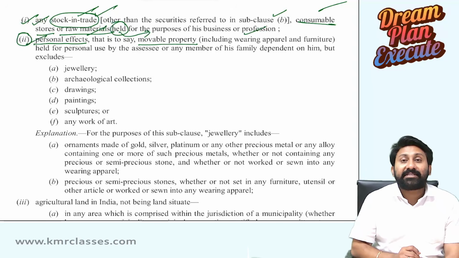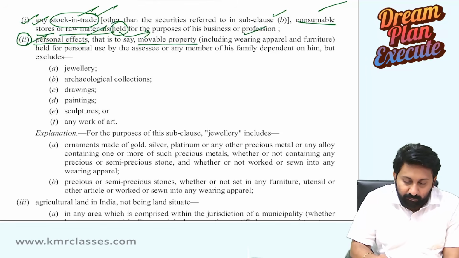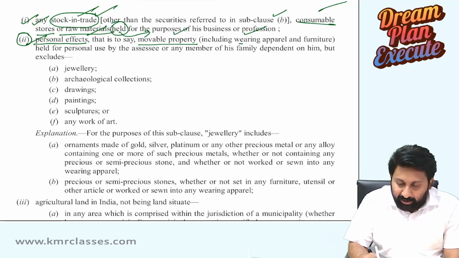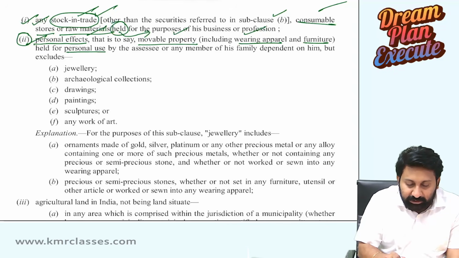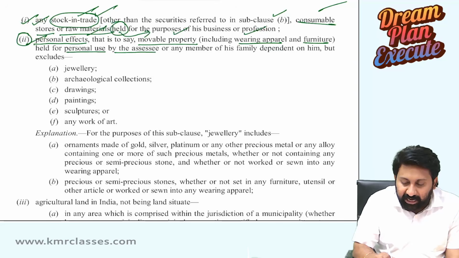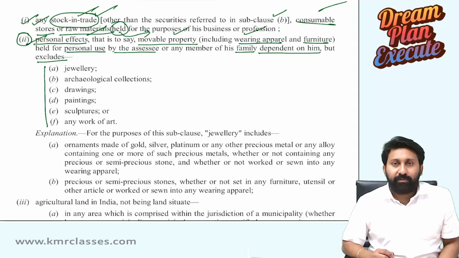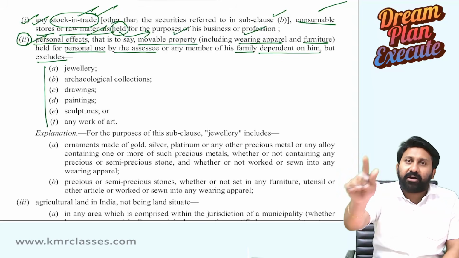Next, personal effects. That is to say, movable property, including clothes, wearing apparel, and furniture at home, held for personal use by the assessee or any member of the family dependent on him, but excludes these things. Don't use any mnemonics to remember. You will automatically remember if you understand the concept.